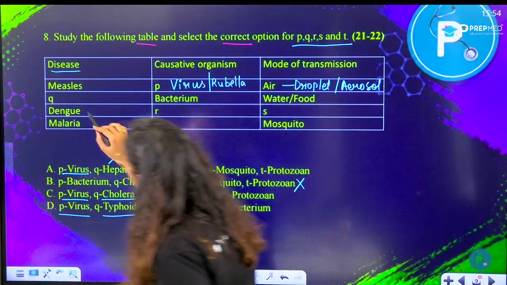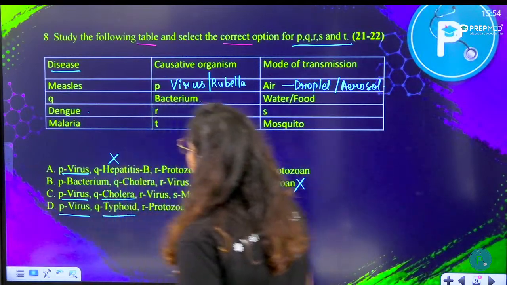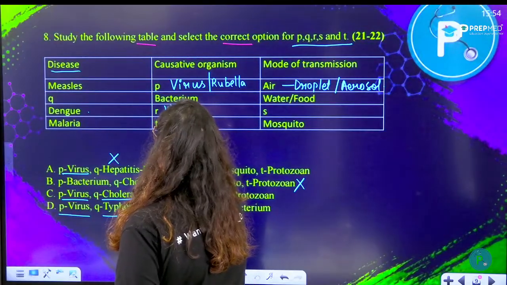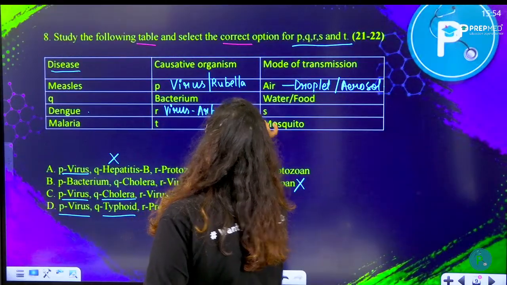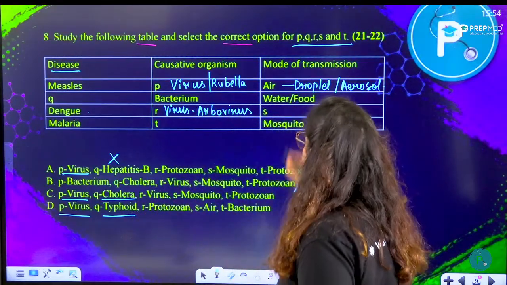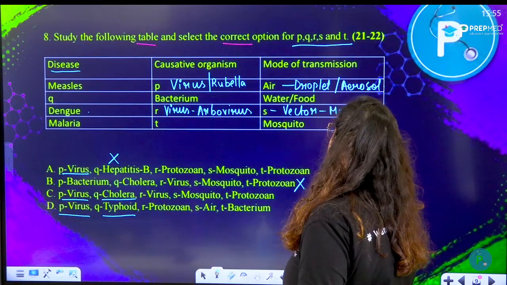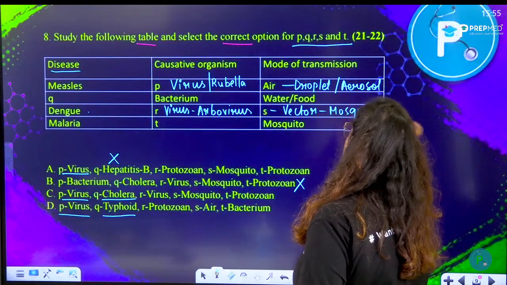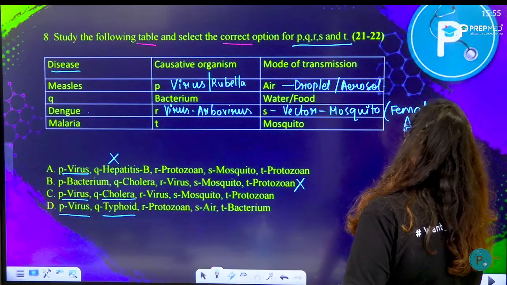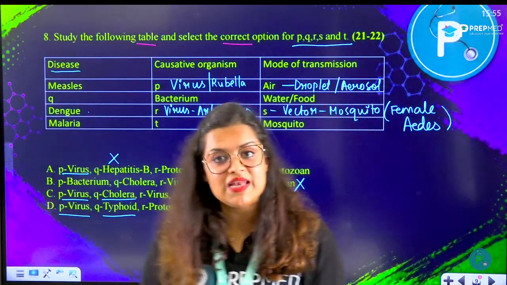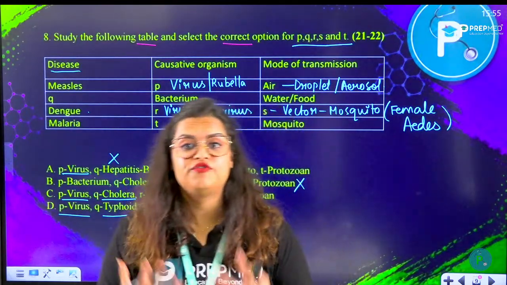Let's see here. Now Q, dengue is causative agent. So dengue is caused by, again, here it is caused by a virus. The name of the virus is arbovirus or dengue virus. Okay. Then S, mode of transmission, mosquito. It's a vector-borne disease caused by a female mosquito. Which mosquito is this? Female Aedes mosquito. Female Aedes mosquito would carry this disease, and if an infected female Aedes bites you, you would also get that infection. You will also suffer from dengue.